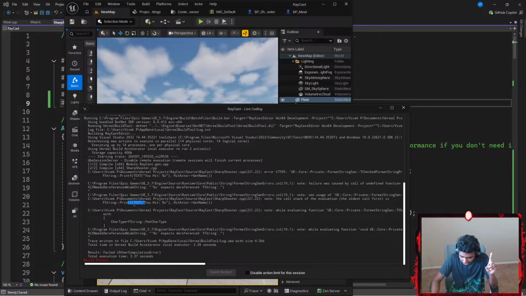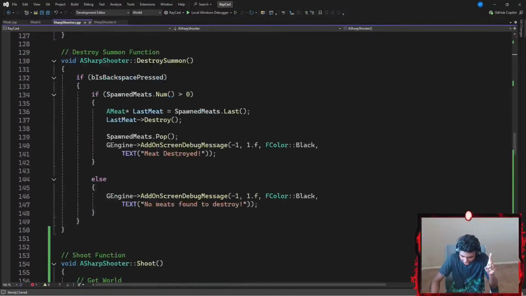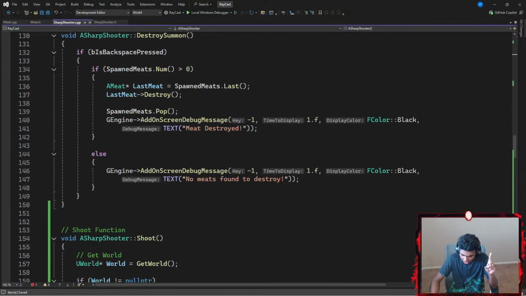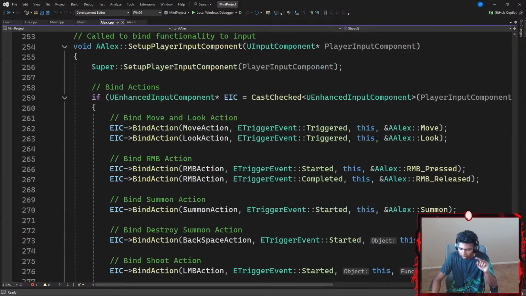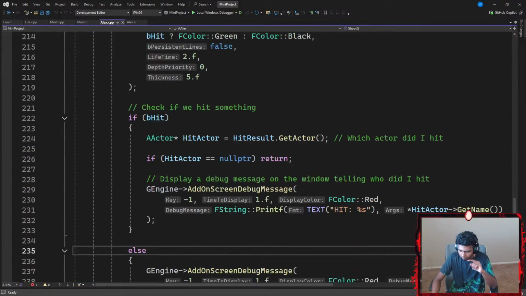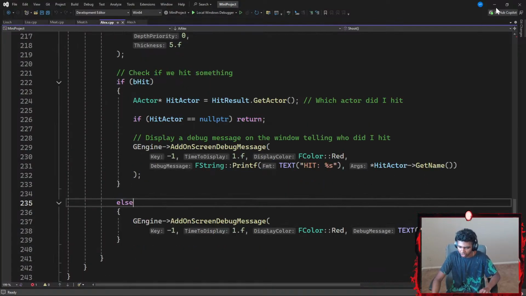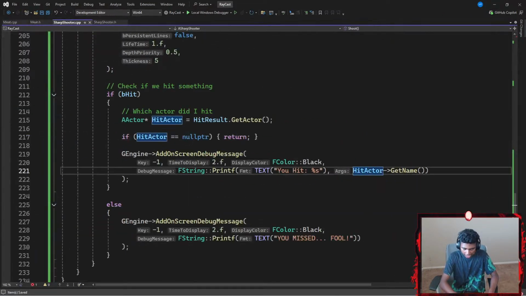Another error in my text. Okay, so it says GetName, then FString. Okay, I guess let's fix the second error, which I apparently get down there. There we go. So it's HitActor->GetName. I might open my mini project real quick. In my mini project, if I were to scroll all the way up, I've got to give the memory address of my hit actor. I didn't do that. Okay, actually, I've got to use the dereferencing operator.